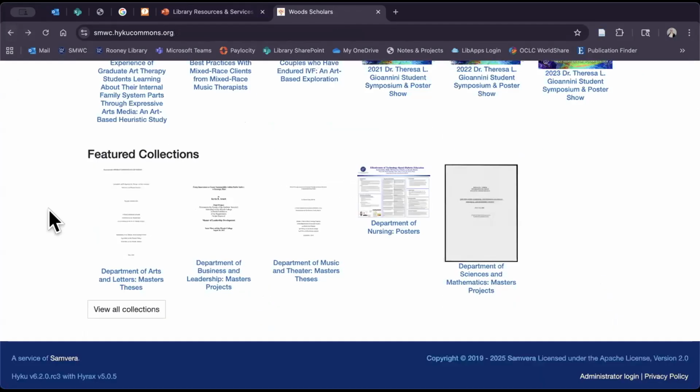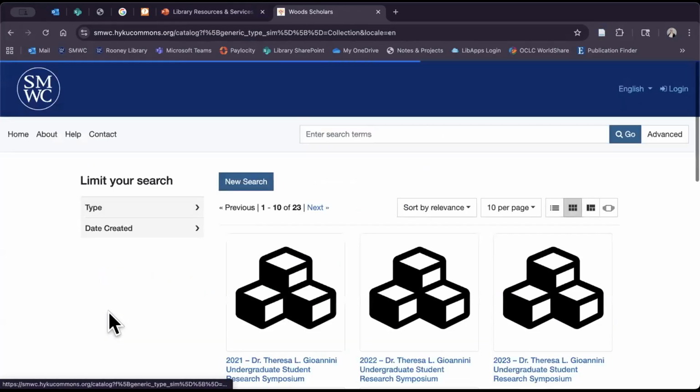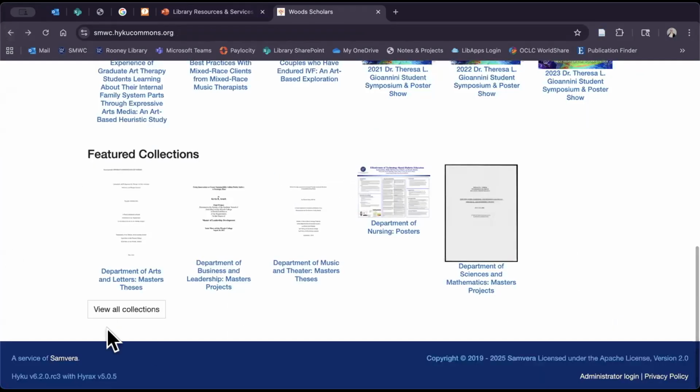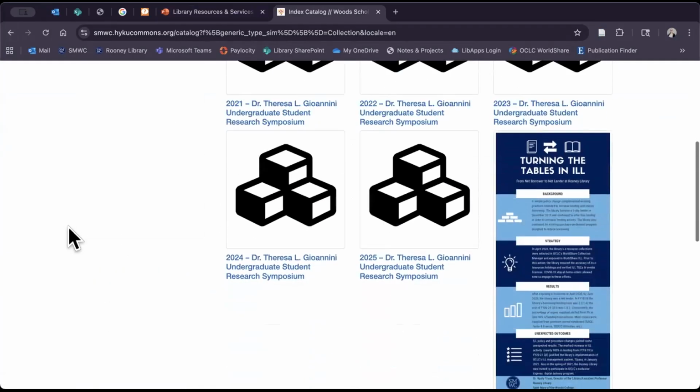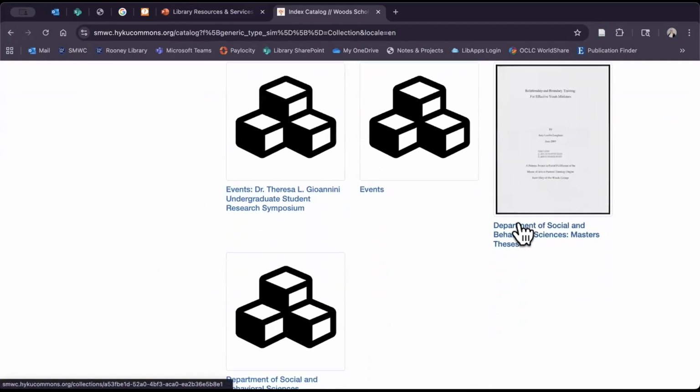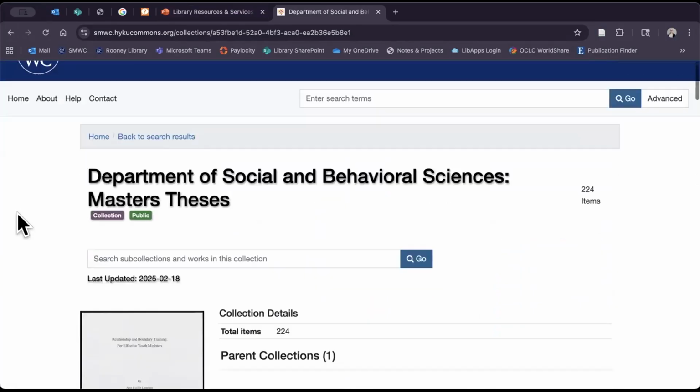Now, you might be wondering, how do I find the social and behavioral sciences collection? So let me go back. You could click on View All Collections. You'll have to scroll a little bit, and then you'll see the Department of Social and Behavioral Sciences. These are the master's theses as well.